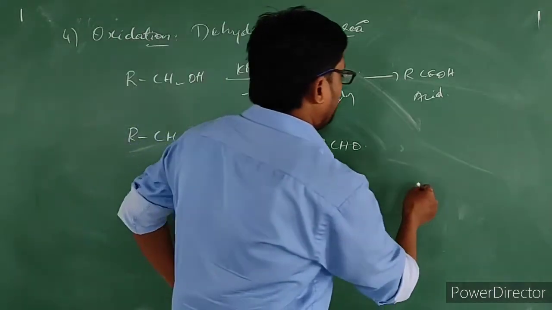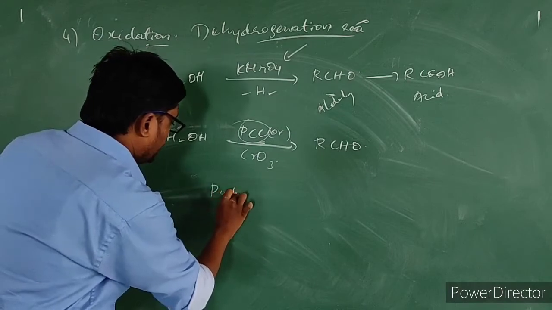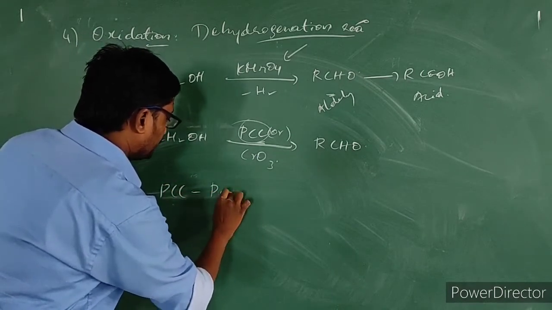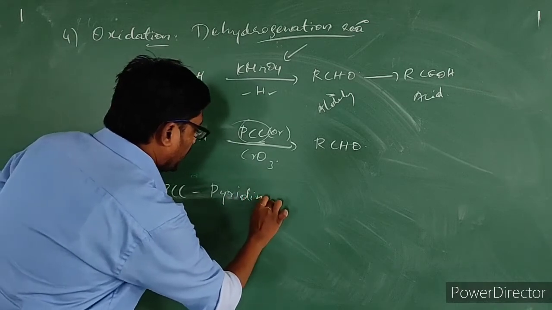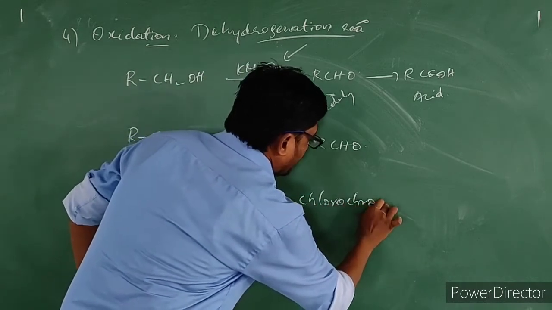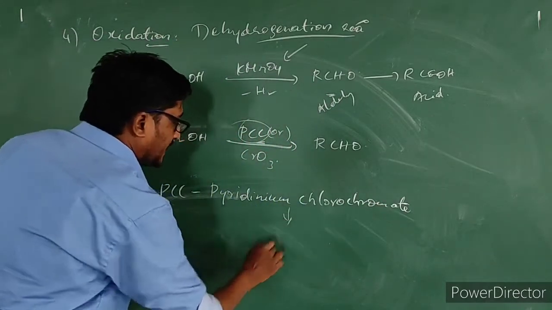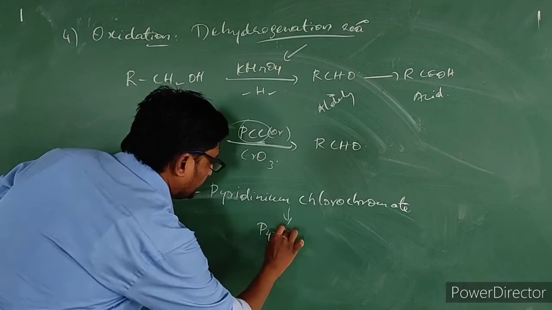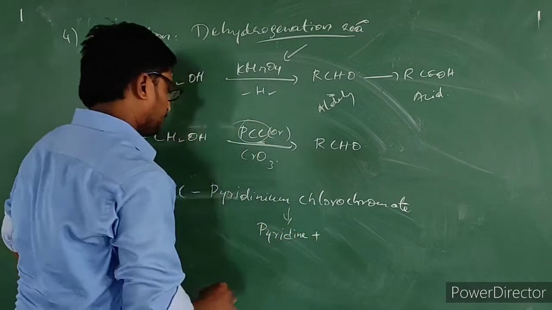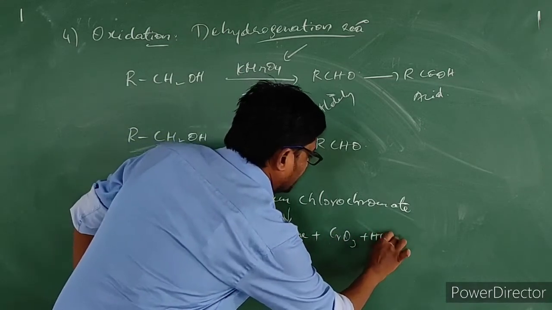Pyridinium chlorochromate is a mixture of pyridine plus chromium oxide plus HCl.